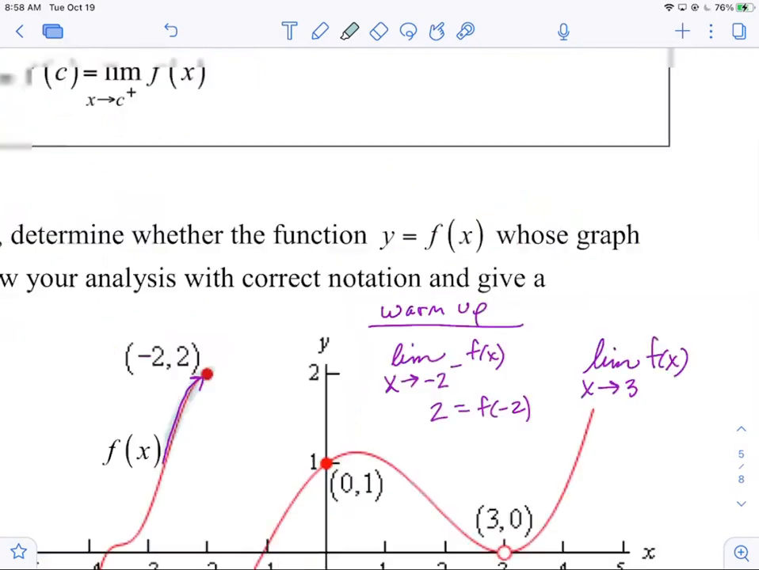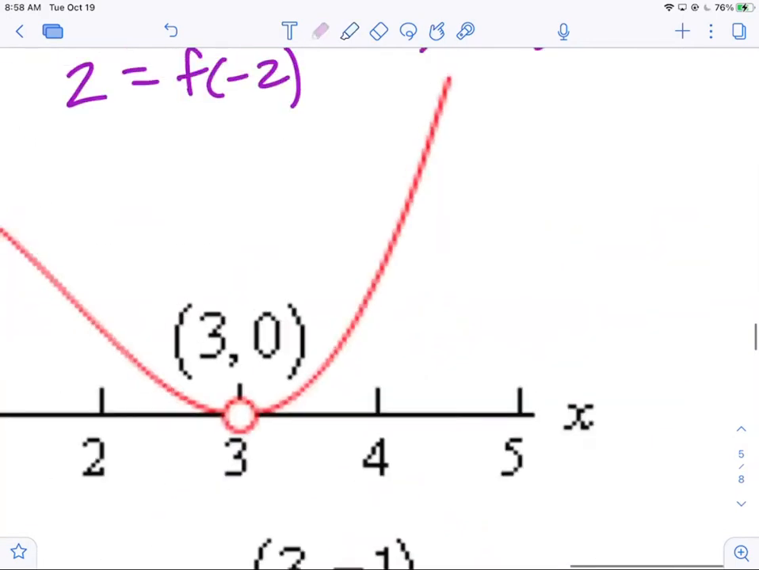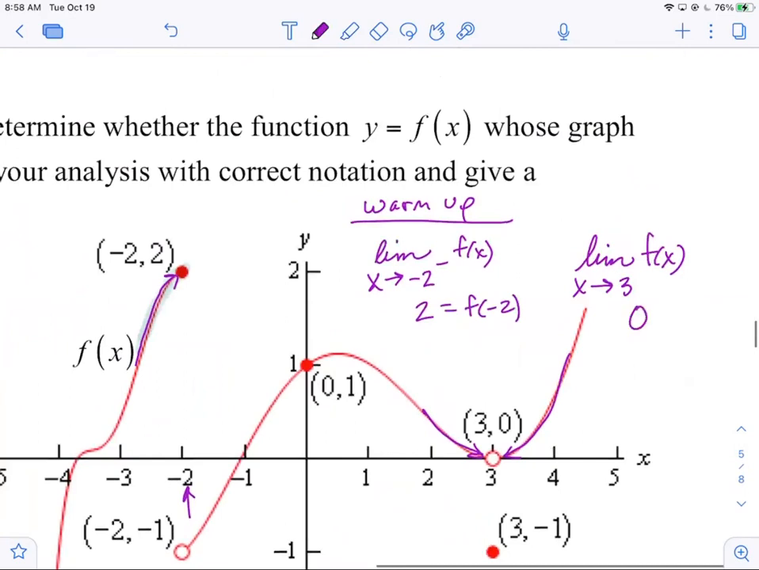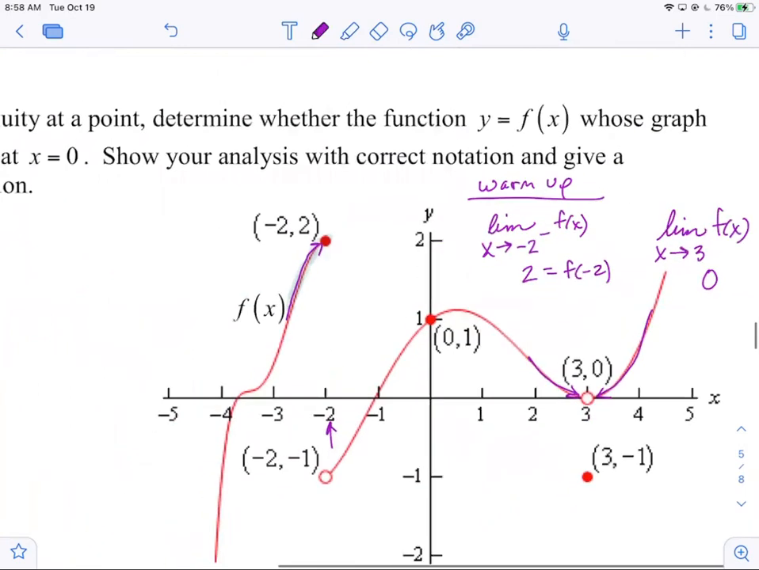Okay. So let's go ahead and go to 3. The limit from the left is 0. The limit from the right is 0. Does 0 equal 0? Yep. So guess what the answer is? 0. Now let's come over here and do this follow-up. What is the limit as x goes to -2 of f of x?